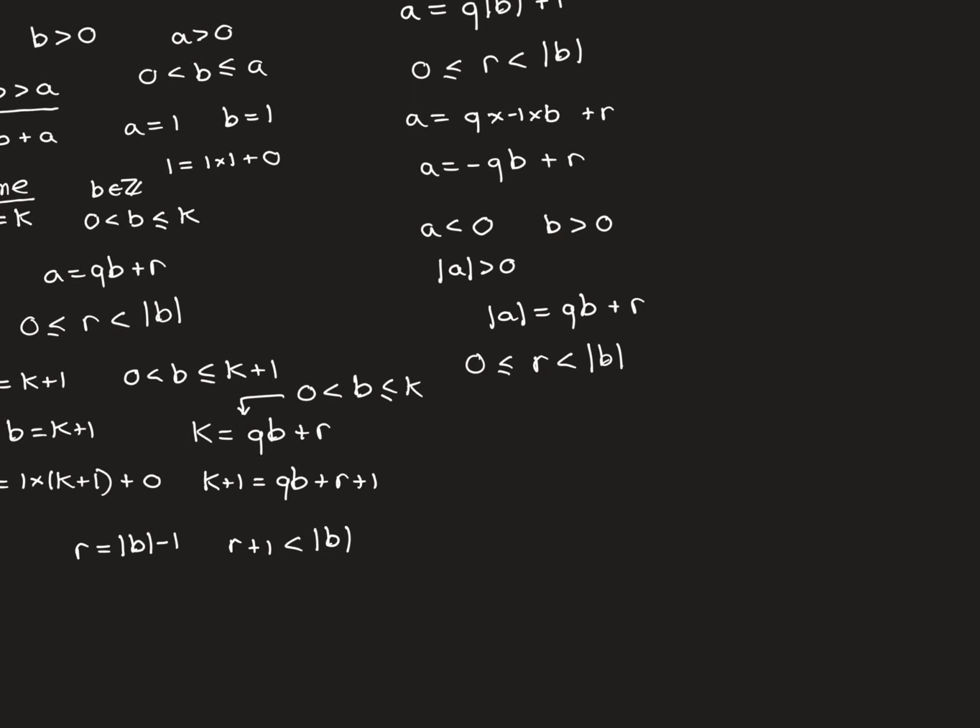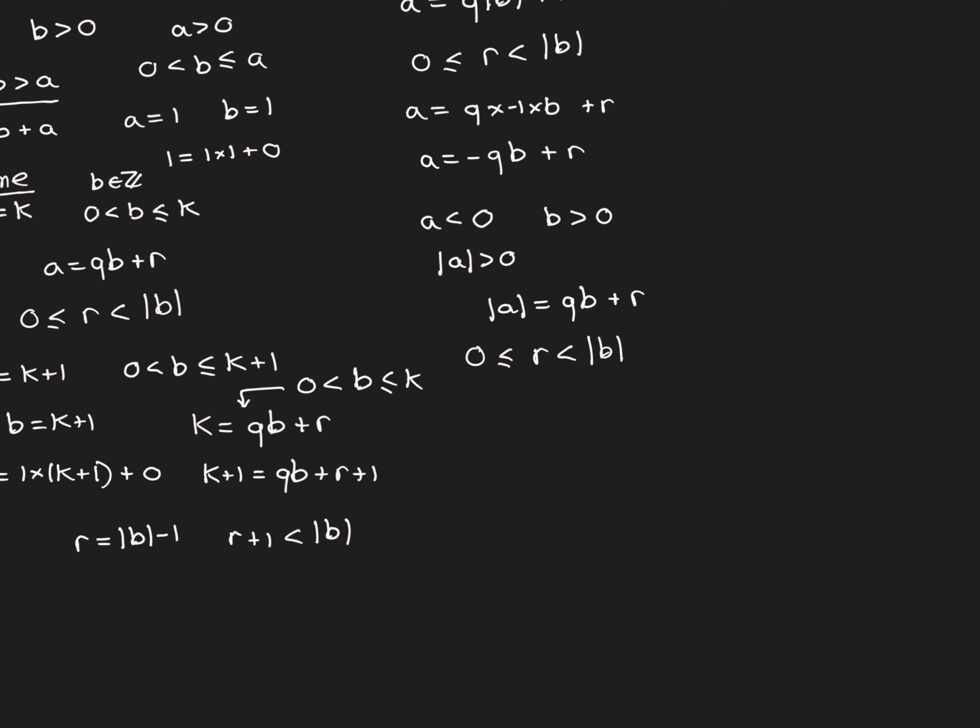So now what we need to do is replace mod a with negative a. So mod a is equal to minus a because a is negative. Therefore, this is going to become minus a is equal to qb plus r. We can now multiply everything through by minus 1. Minus 1 times minus a gives us a back again.